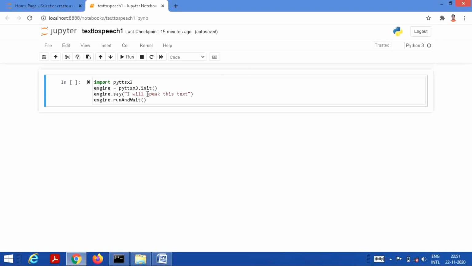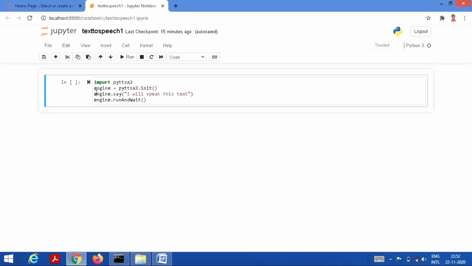First, as I have already told that we have installed pyttsx3, that means the Python text to speech library file, and we are importing that file here. And after importing that file, we are writing a statement that is engine equal to pyttsx3.init.